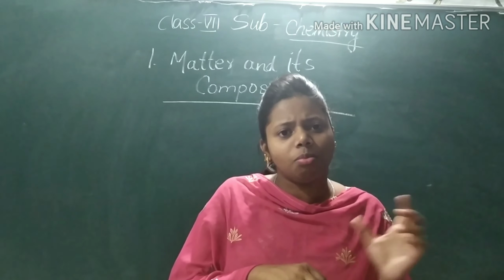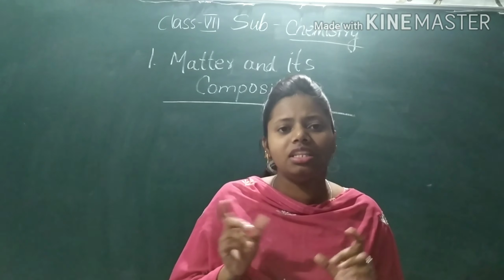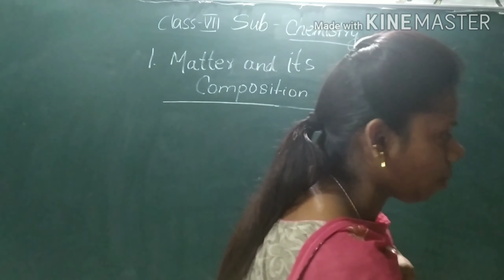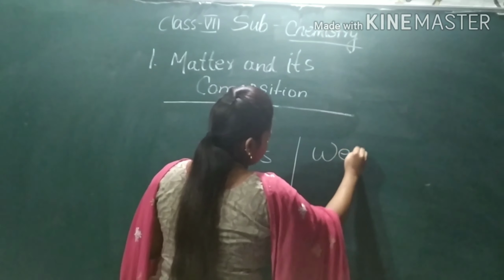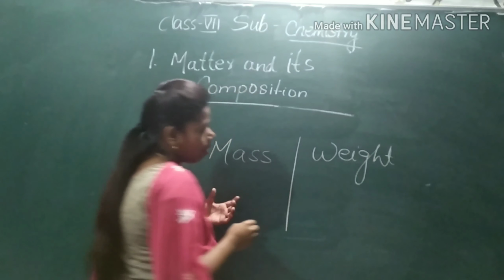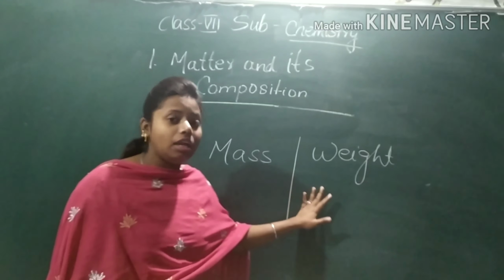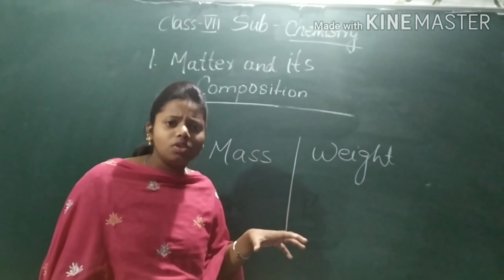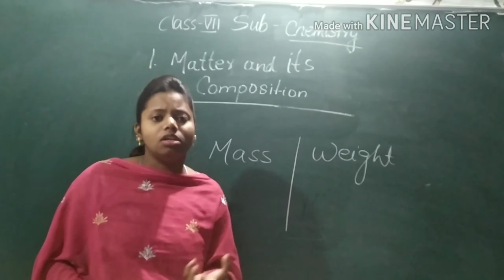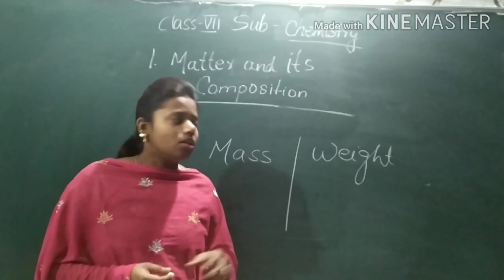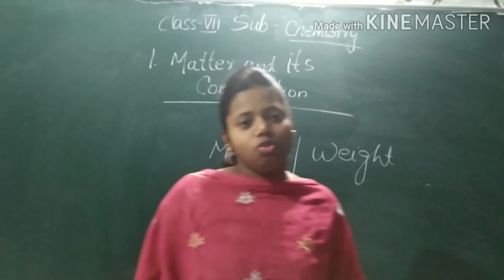Sometimes you get confused with mass and weight. You think mass and weight are the same quantity, but they are different. Mass is a different quantity and weight is a different quantity. Mass is the quantity or amount of matter a body contains, but weight is a force. Weight is a force exerted on any object through the force of gravity, because of the earth's pull, the gravitational force.